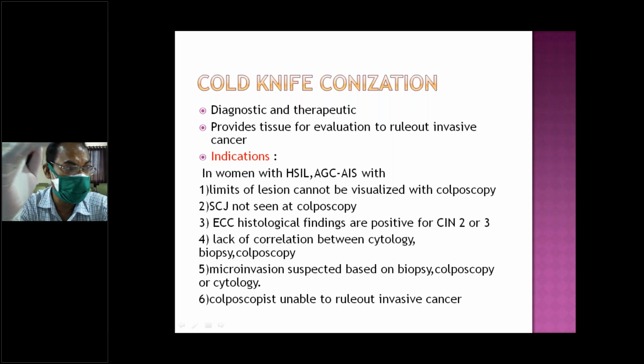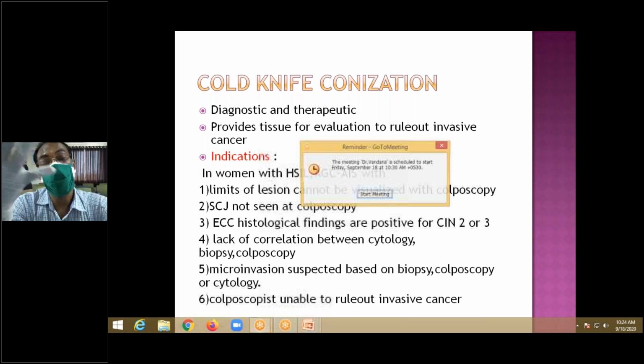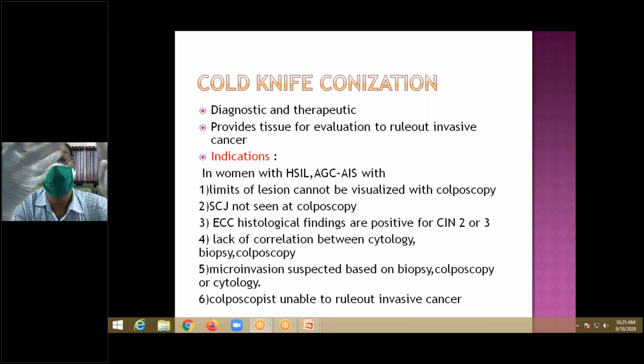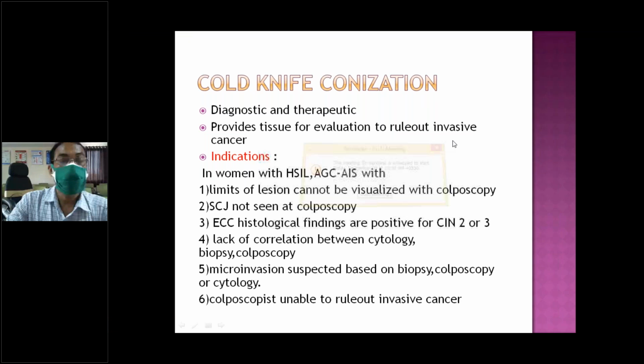For diagnosis, we see how far it has gone, whether it is invasive or within the epithelium. So when you find abnormal colposcopy and biopsy, then we will go for conization.